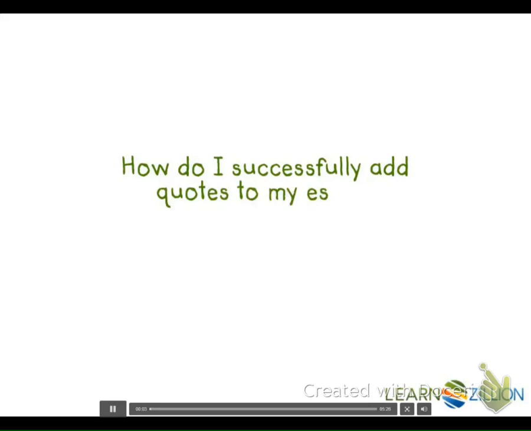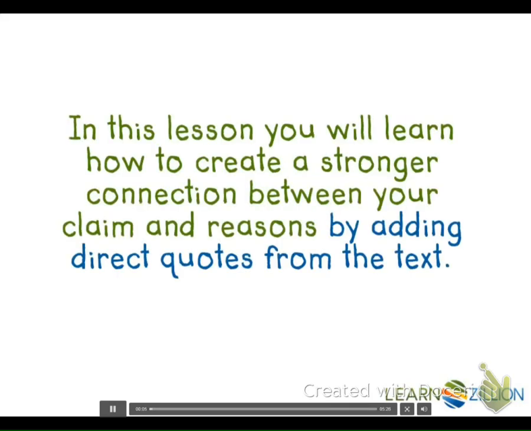Successfully add quotes to my essay. In this lesson, you will learn how to create a stronger connection between your claim and reasons by adding direct quotes from the text. Let's review our assignment.